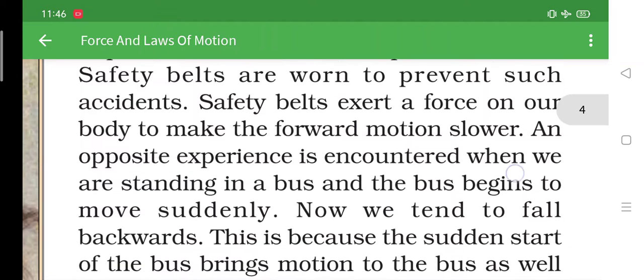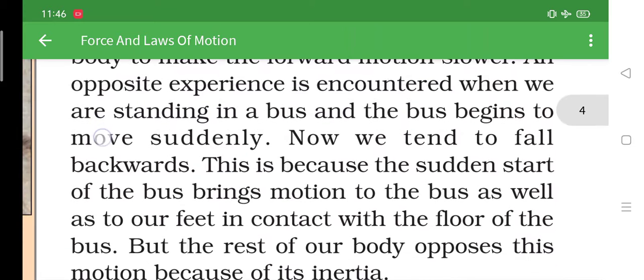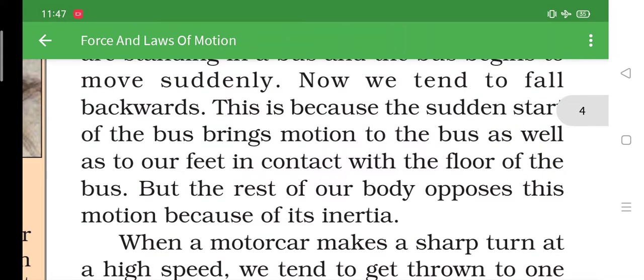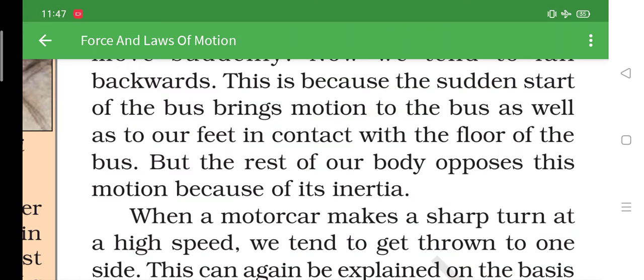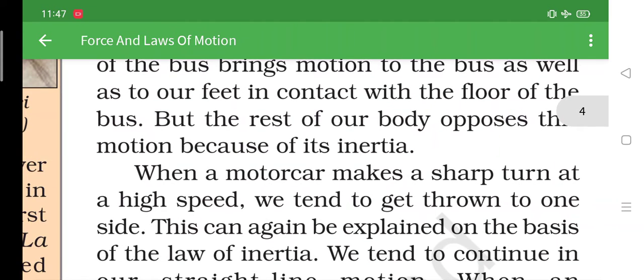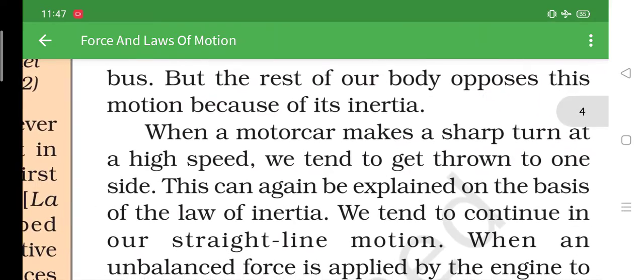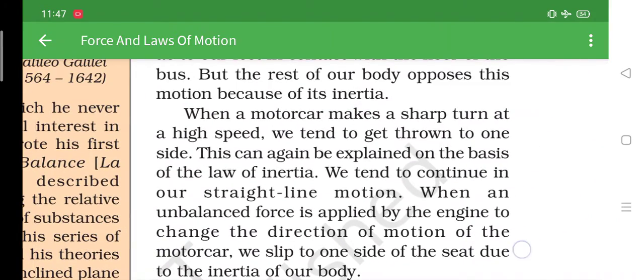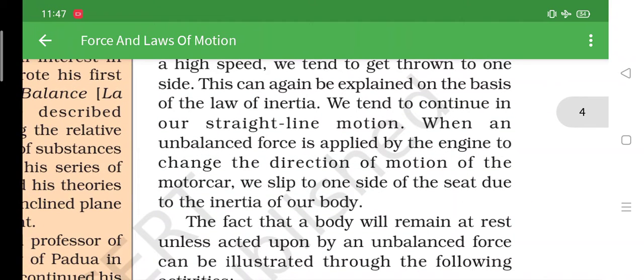An opposite experience is encountered when we are standing in the bus and the bus begins to move suddenly. All must have experienced that when you go in any ST bus, when it starts suddenly and moves, you feel a certain force on you. This is because the sudden start of the bus brings motion to the bus as well as to our feet in contact with the floor of the bus, but the rest of our body opposes the motion because of inertia. Now, when a motor car makes a sharp turn, okay, so these are just the examples mainly. You feel the same when the car takes a sharp turn.